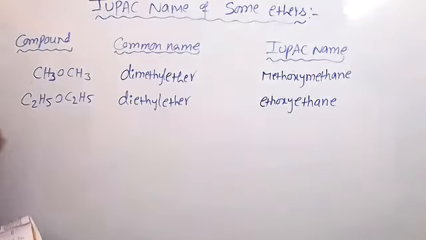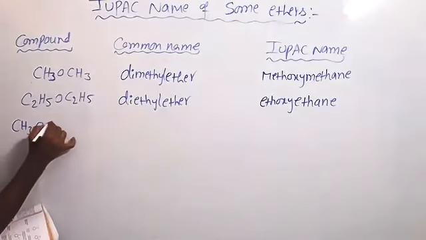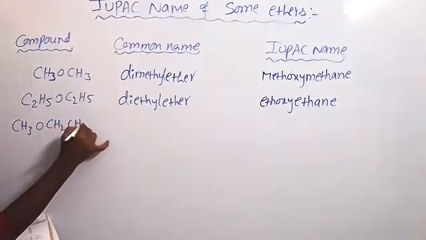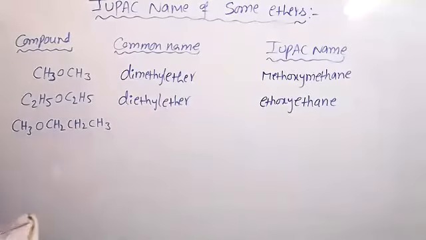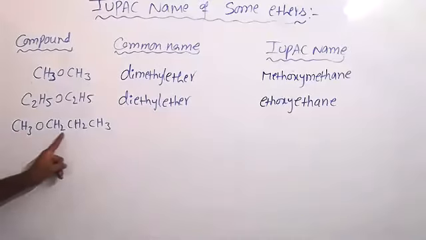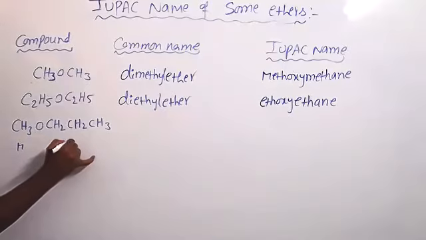Next, CH3-O-CH2-CH2-CH3. This side is methyl, this side is propyl.